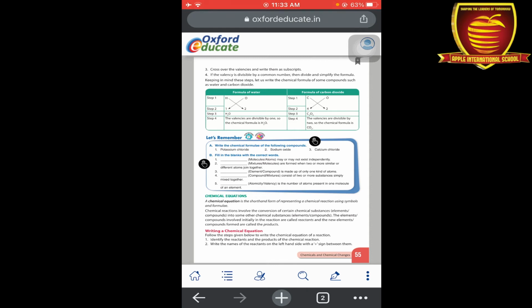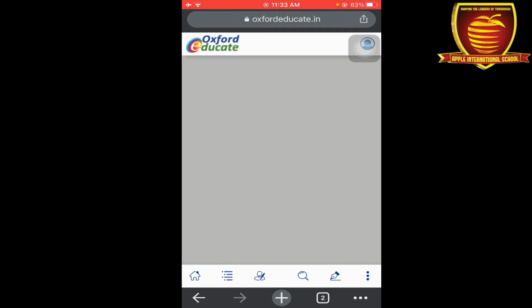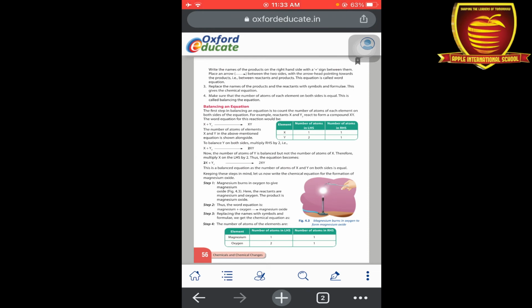So how can we write a chemical equation? The first step is to identify the reactants and products. The left side is always the reactants and the right side is always the products. After that, write the names of the reactants on the left hand side and separate them by putting a plus symbol.